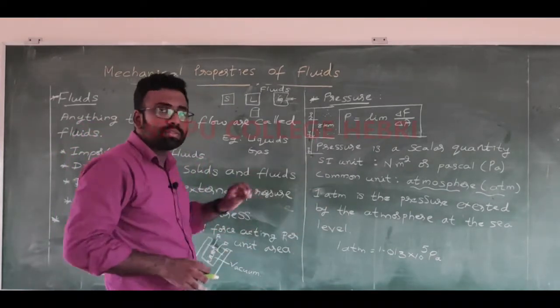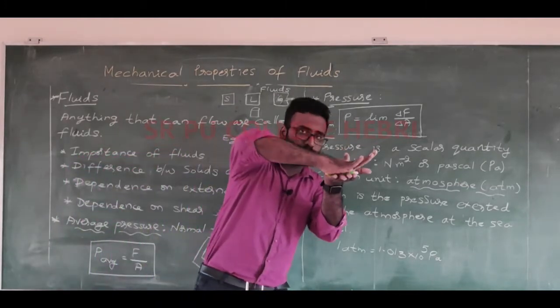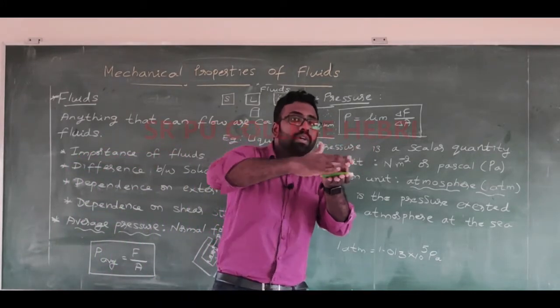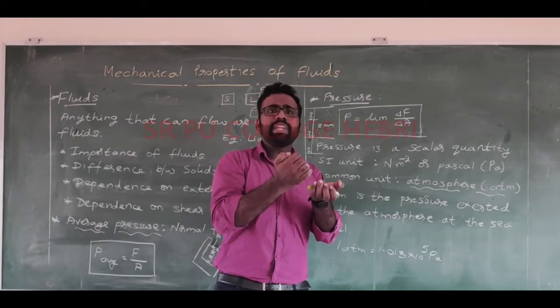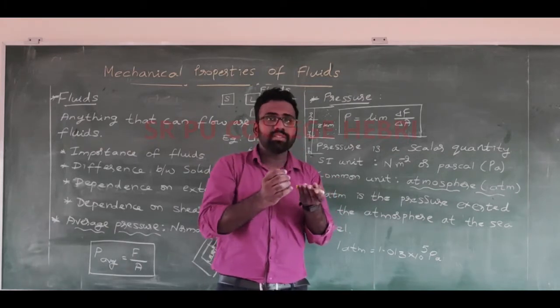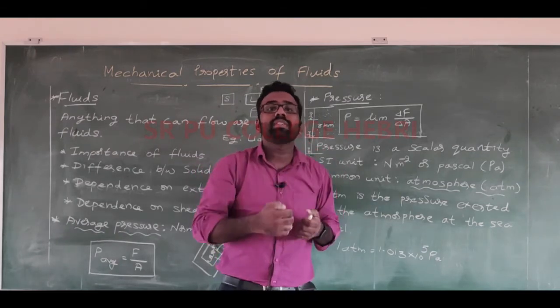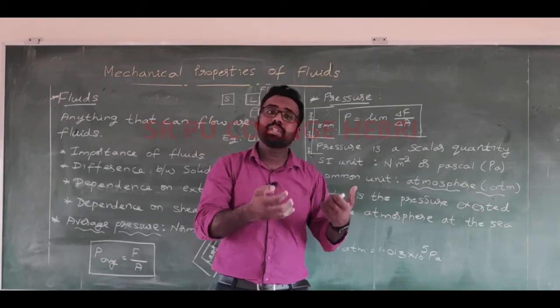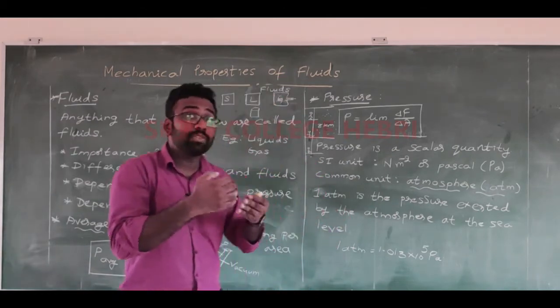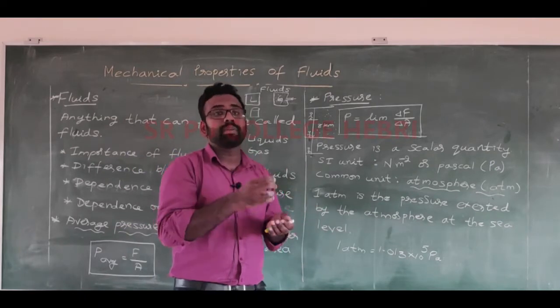If you apply some pressure on this solid, what actually happens? Say I am applying pressure on this. It will have a very high resistance to the change, right? So whatever we studied, the stress and other things, it will have a very high opposition to the change in the shape or size or even the volume. Correct? So it is difficult to change the volume of a solid. You have to apply very high pressure.